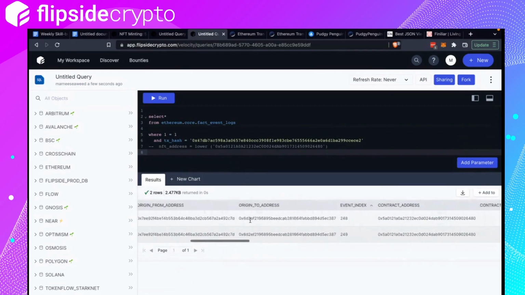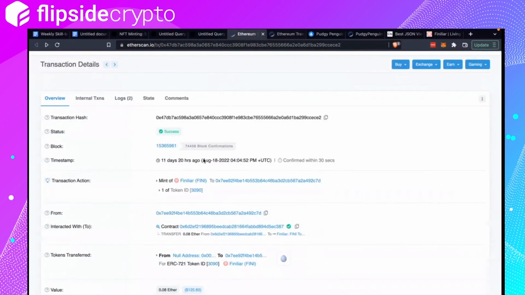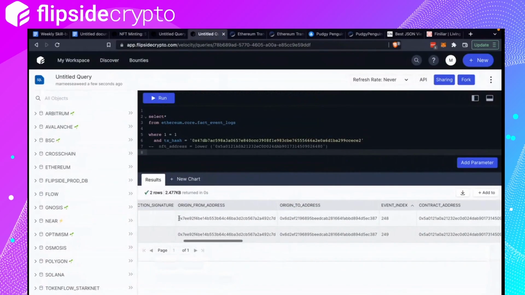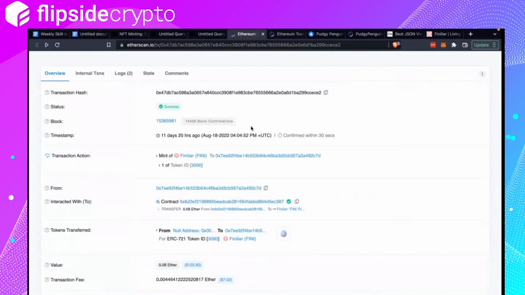So let's try to see what happens, right? This is the Etherscan transaction. So this address 0x7EE initiated this transaction, right? And they sent some token.